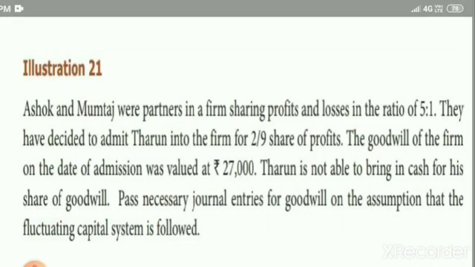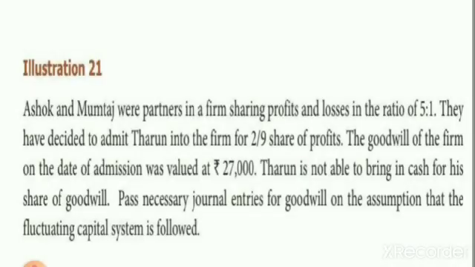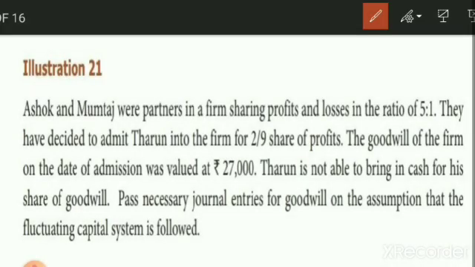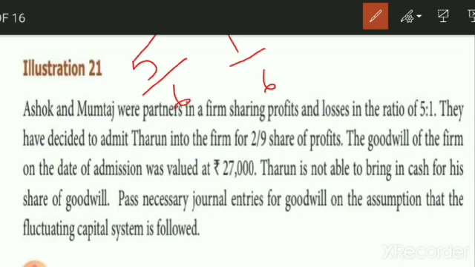So their profit sharing ratio is given here, 5:1. So for Ashok 5/6 and Mumtaj 1/6. So their old profit sharing ratio is given. They have decided to admit Darun into the firm for a 2/9 share of profits.